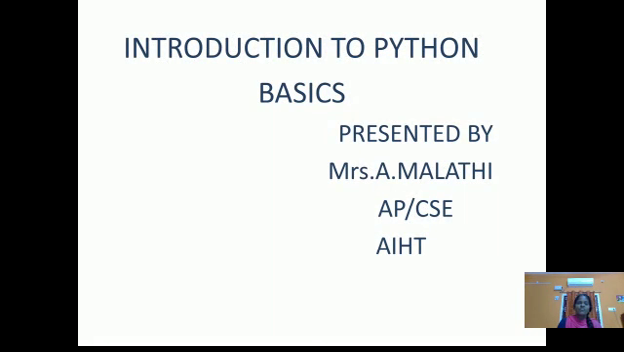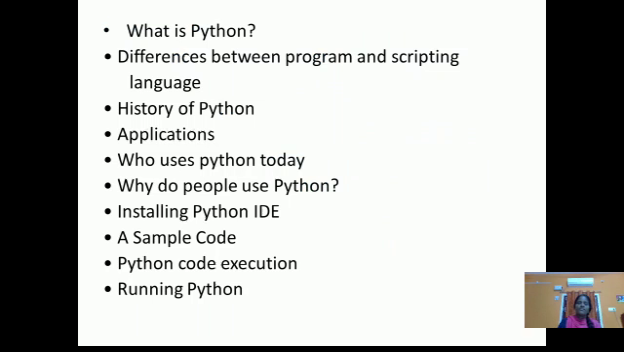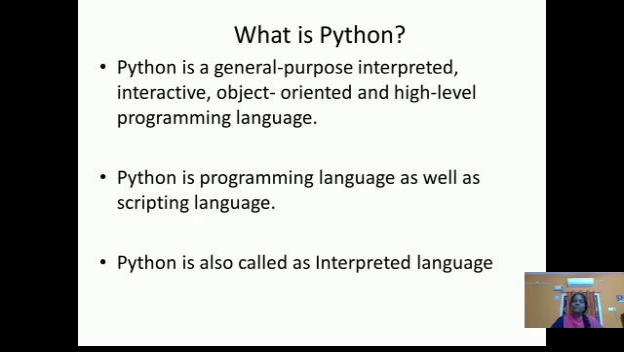Today I am going to give a lecture about the introduction to Python basics. First we'll see what is Python, the difference between a Python program and a scripting language, history of Python, applications, who uses Python and why people use Python, installing a Python IDE, a sample code, Python code execution, and then running a Python program.